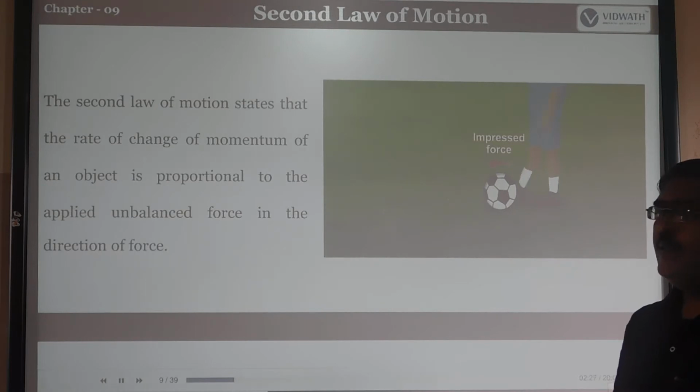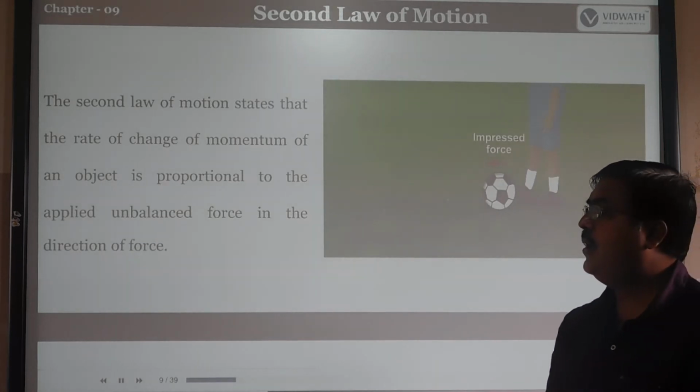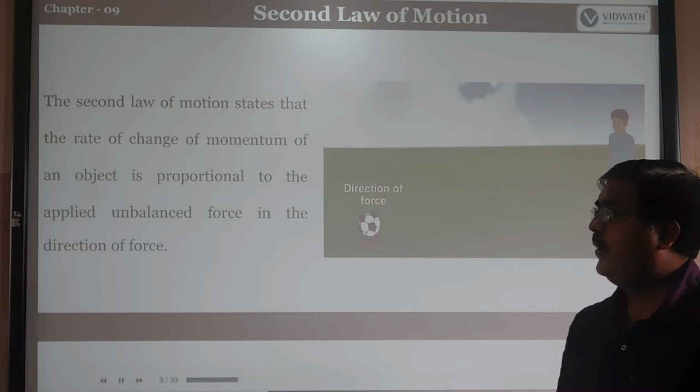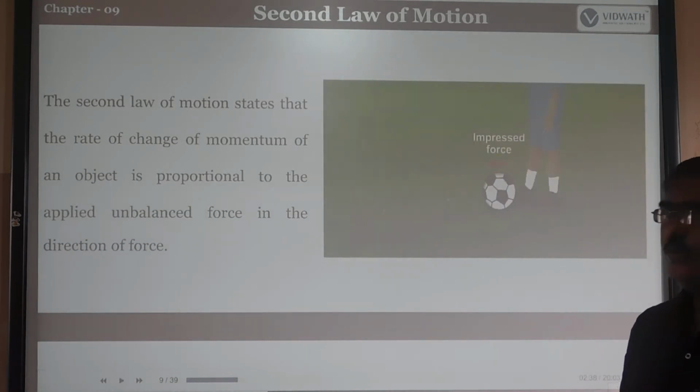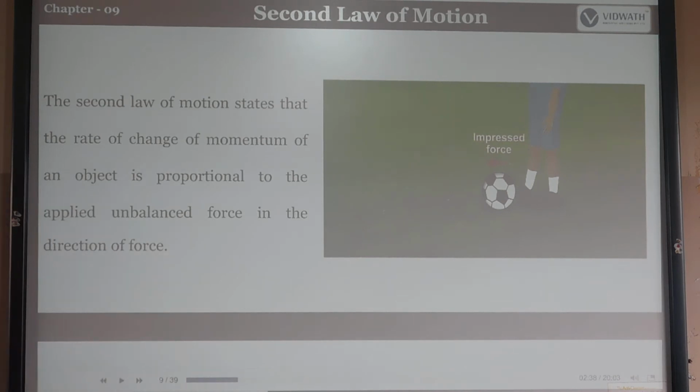This is based on Newton's second law of motion. It states that the rate of change of momentum of an object is proportional to the unbalanced force in the direction of the force. So what is Newton's second law of motion? The rate of change of momentum of the object is proportional to the applied unbalanced force in the direction of force.